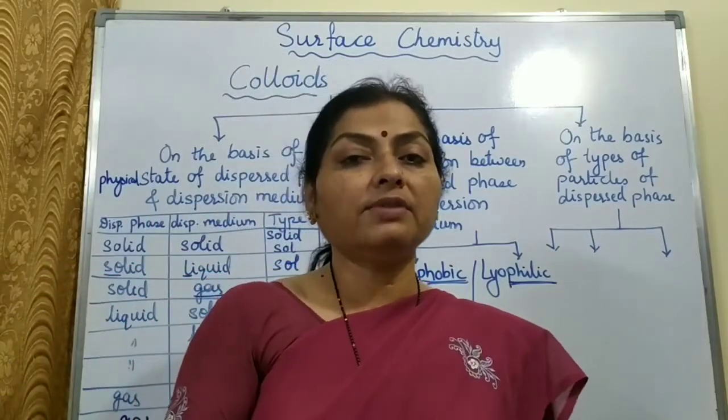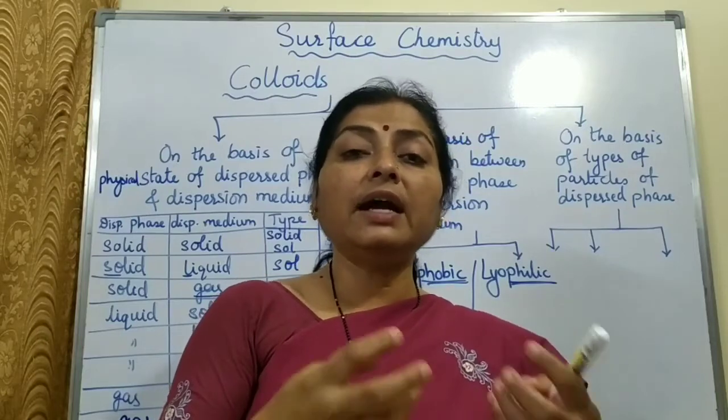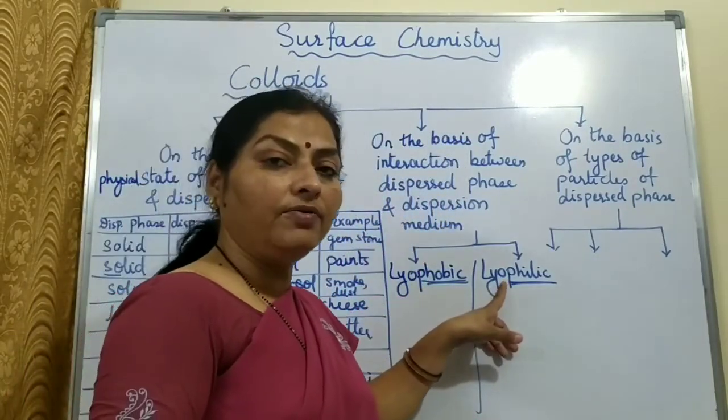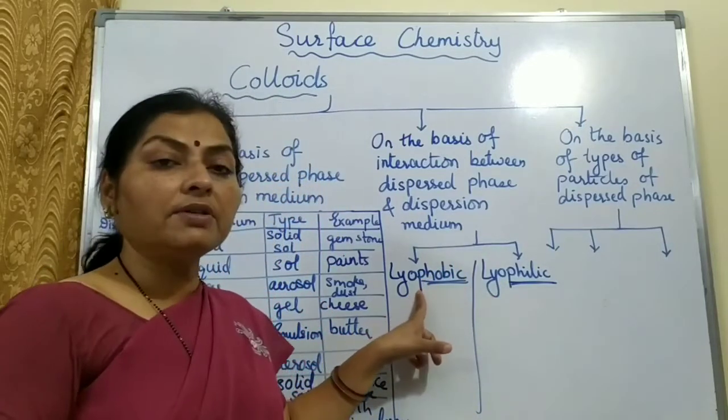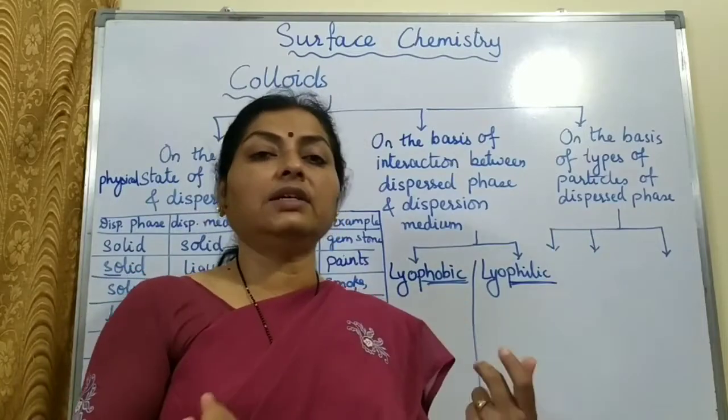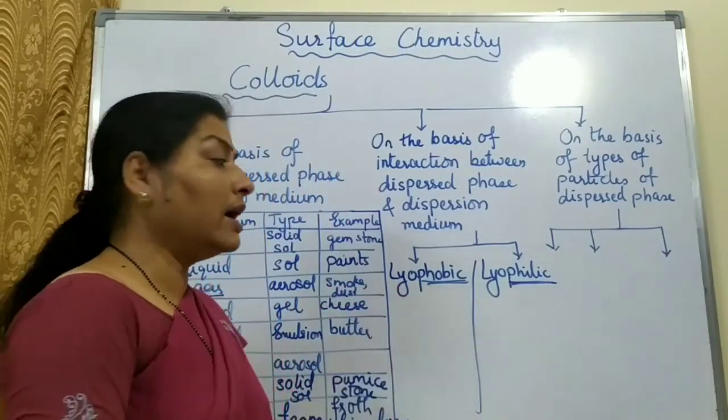So if the dispersed phase and the dispersion medium attract each other, we call it a lyophilic colloid. And if they have hatred or repel each other, then we call it lyophobic.